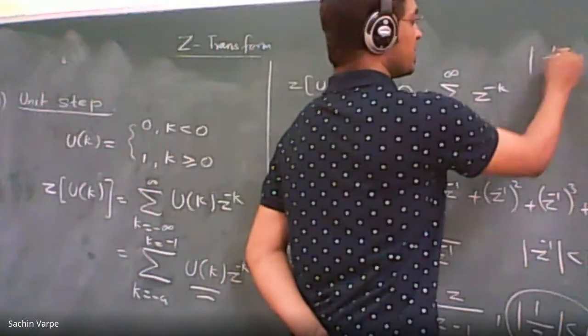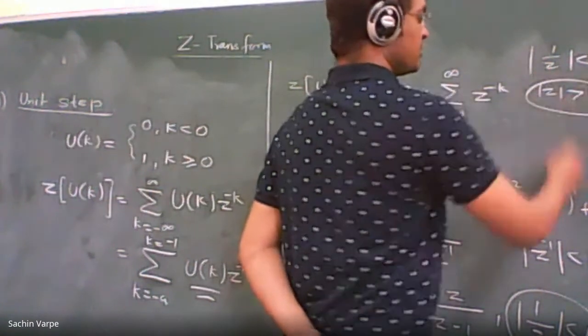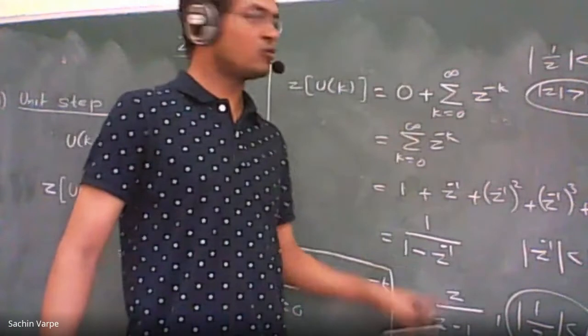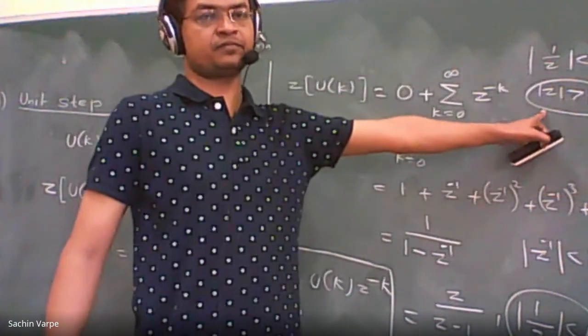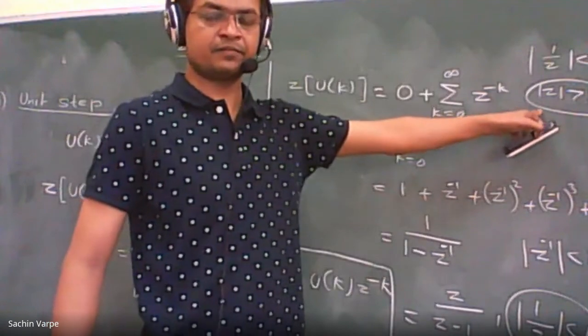Mod of 1 by z less than 1 is what? Mod z greater than 1. Is this clear? So this Z transform will exist only in this region. And what does it represent? Yes, sorry, we cannot see the right side part a bit.